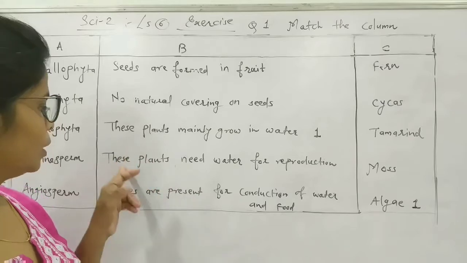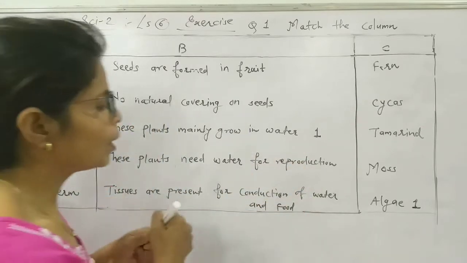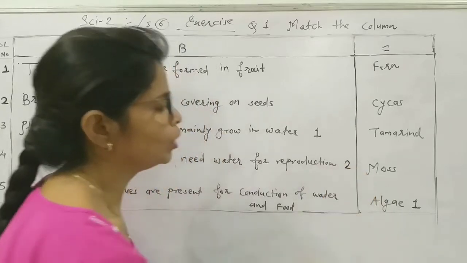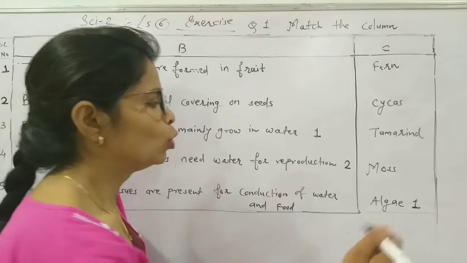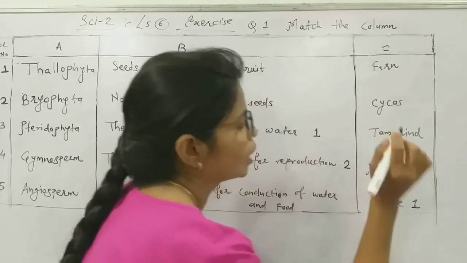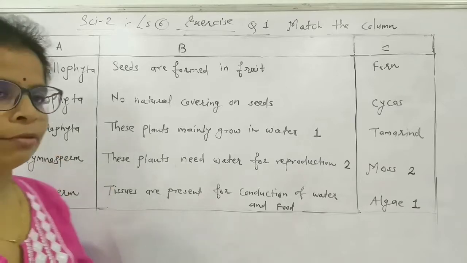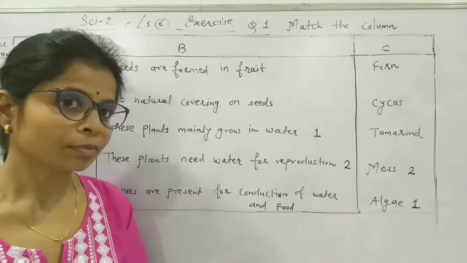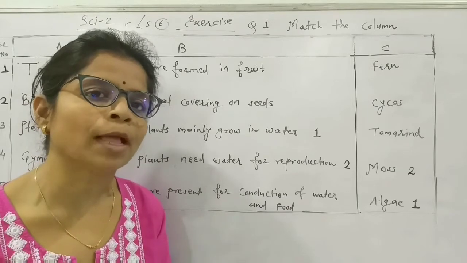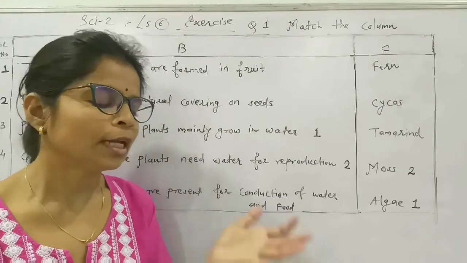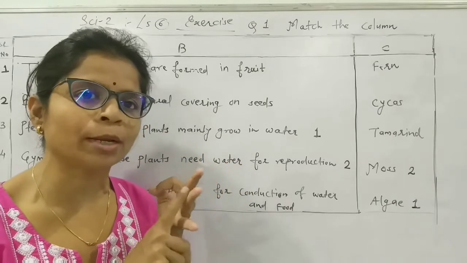So see, these plants need water for reproduction. These are bryophytes. So keep number 2 in front of them and try to find out the answer for bryophyte from here. So moss is the example of bryophyte. Number 3, pteridophyta, division pteridophyta. Now what about pteridophyta? We have learned that for the first time the plant bears all the parts, that is root, stem and leaves.